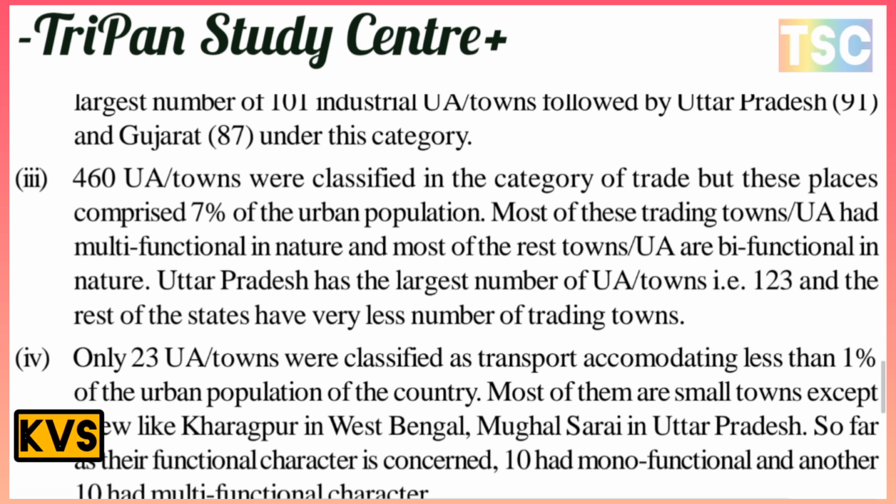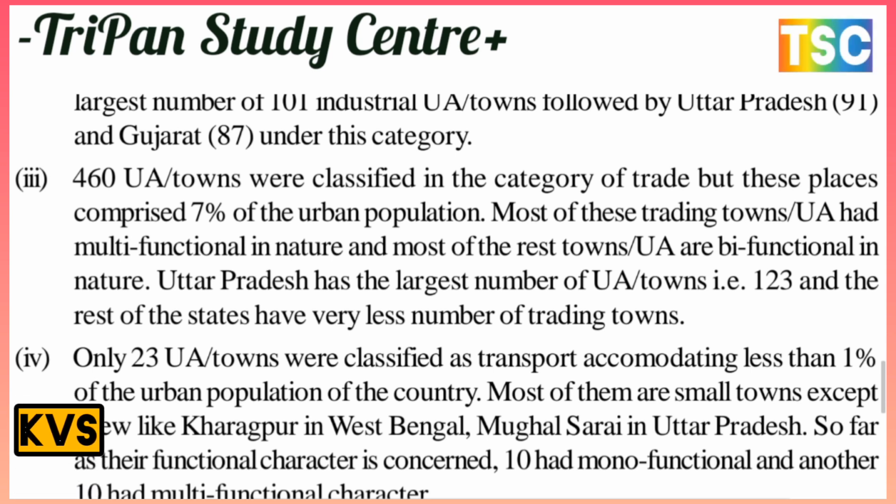The next important category is trade, and 460 UA towns were classified in the category of trade. But these places comprise only 7% of the urban population, and most of these trading towns are multi-functional in nature, and most of the rest are bi-functional in nature. Uttar Pradesh has the largest number of such UA towns, 123, and the rest of the states have a very small number of trading towns.